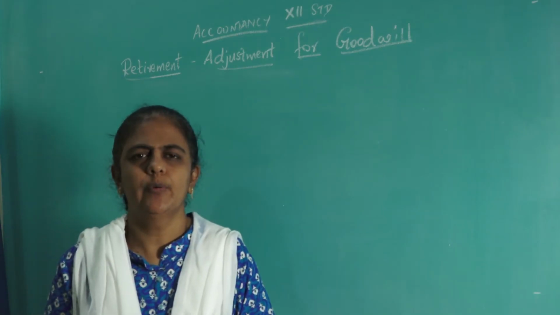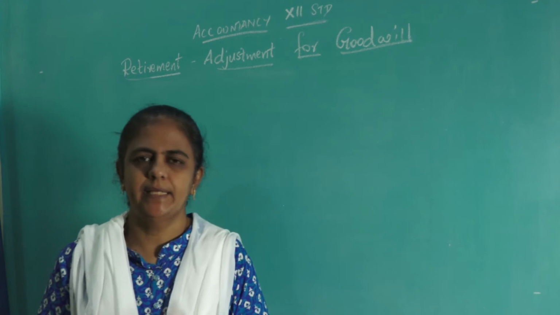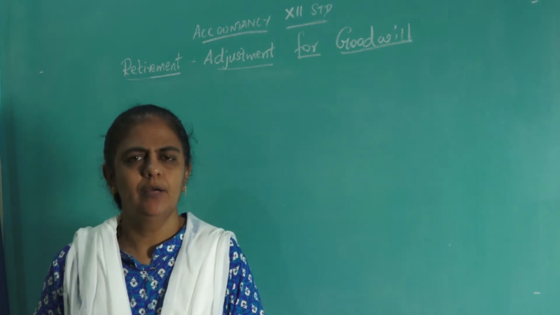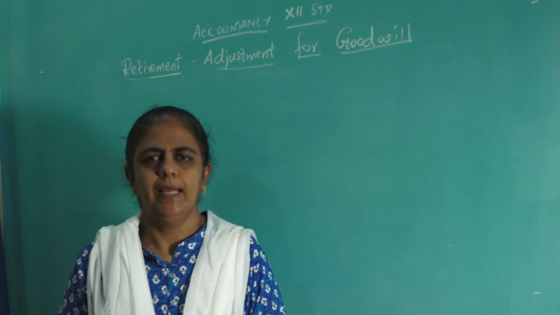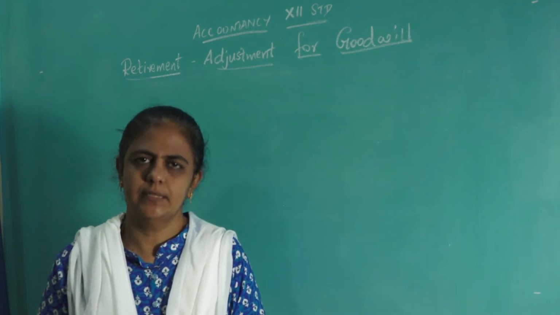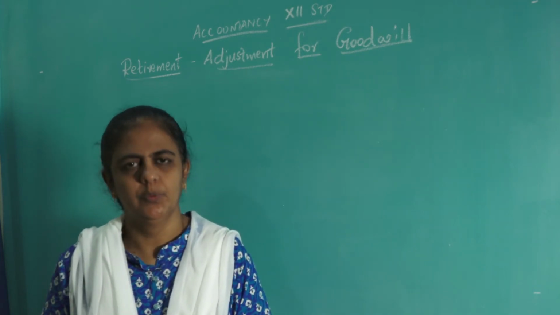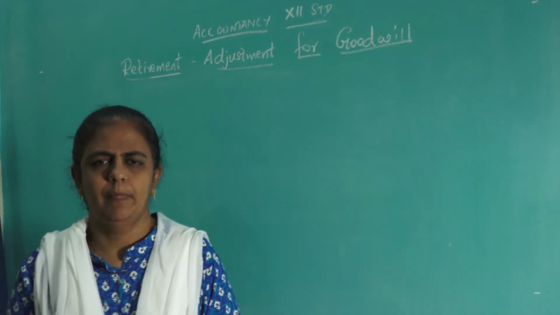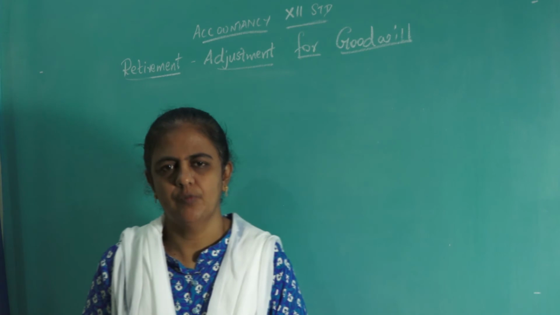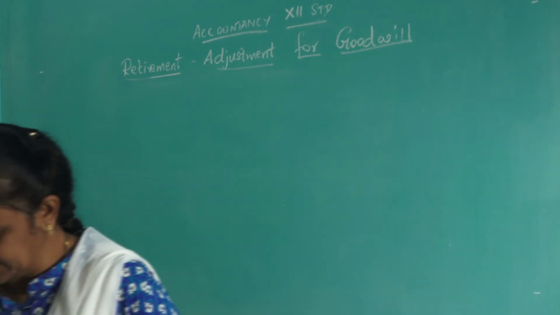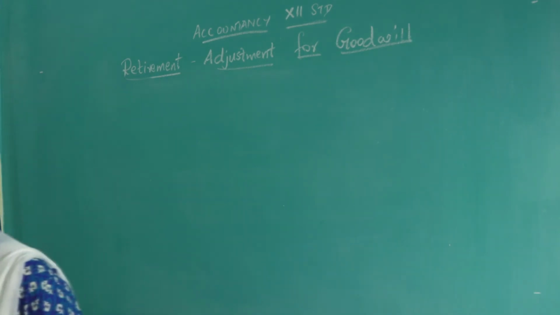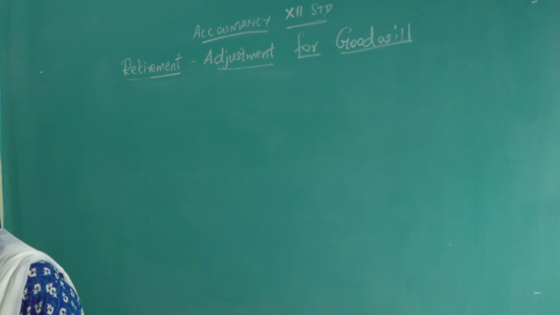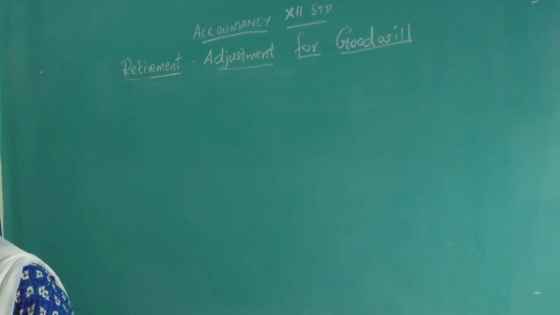Next, we will move to question number 13. When the existing goodwill is written off fully, what we have to do? And when the existing goodwill is written off partially, what you have to do? So, we will see question number 13, and we will pass the journal entries for that. Page number 219. Balu, Chandru and Nirmala, partners in a firm sharing profits and losses in the ratio of 5:3:2.